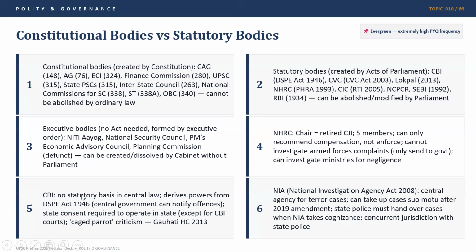CBI has no statutory basis in central law. That is, there is no specific CBI Act, but it derives powers from the DSPE Act 1946. So go through the DSPE Act, and the central government can notify offences in this act. But very important, state consent is required to operate in any state, except for CBI courts. So this distinction is very important. That is, CBI derives its power from the DSPE Act, no separate act for CBI. The central government is notifying offences here, but state consent is required to operate in any state. The only exception is CBI courts.